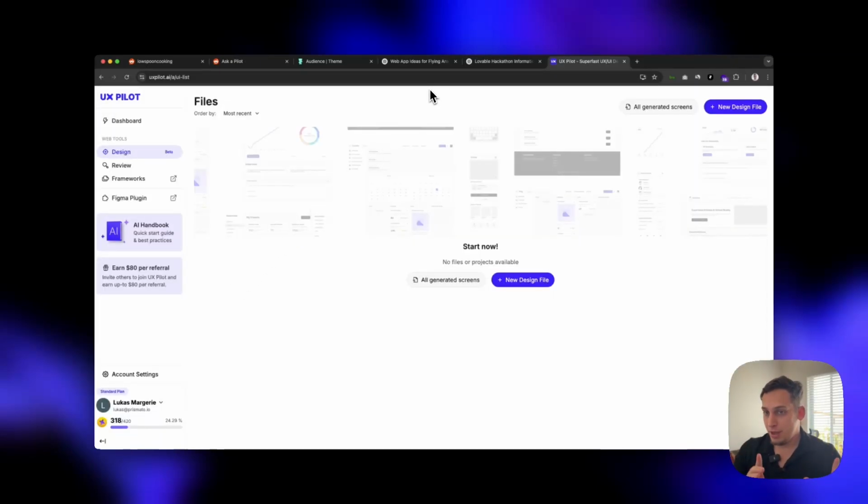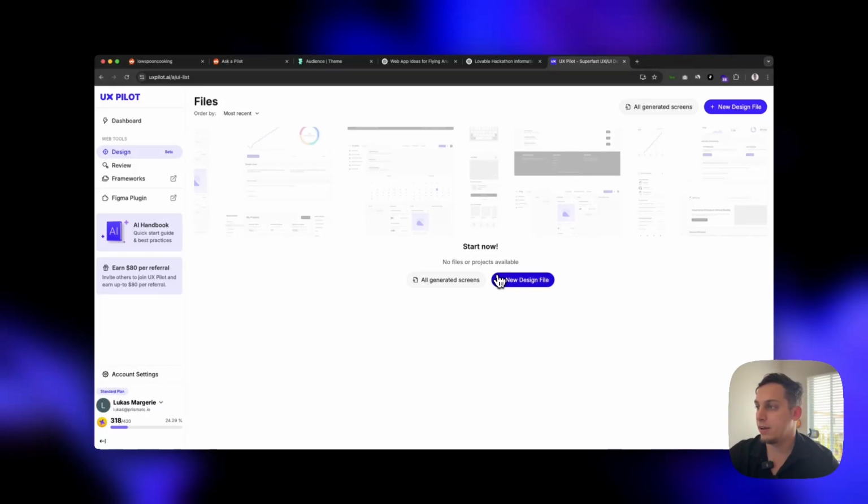And before we bring this idea to Lovable, we can use UX Pilot to generate some cool designs, right? So Lovable won't come up with a design by itself. You actually have a little bit more control in terms of how the design would look like. You can also bring this into Figma eventually and change the colors and all of that. So this is a great tool that I tend to use for something like that.